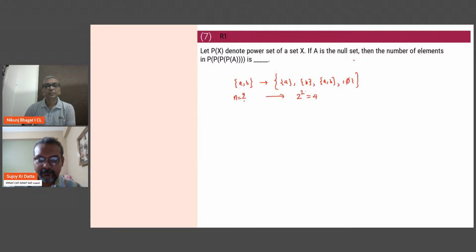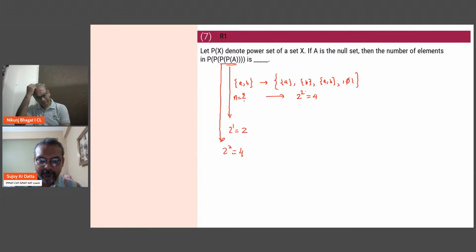So now, if I start with the null set, which has one element, which is the null set basically, then the power set of that, after doing one step, will be 2 to the power 1, 2 elements. After that, we have to do it one more time. So the second power set will now have 2 to the power 2, 4 elements.